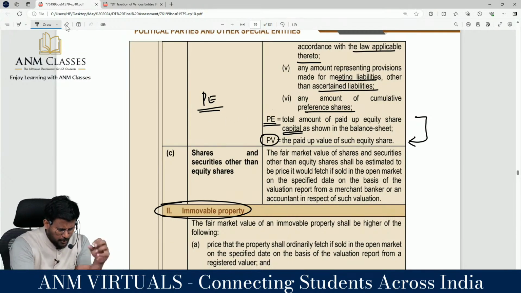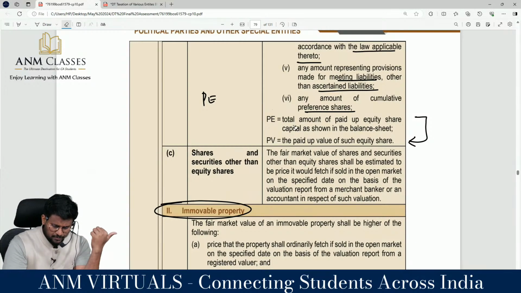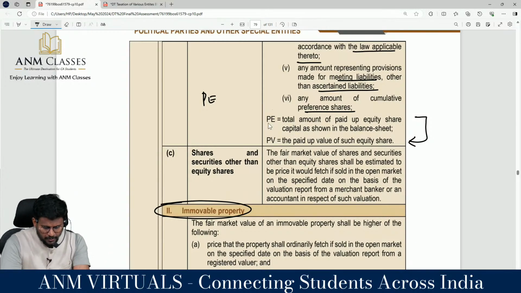What is the difference between PE and PV? PE is the total amount of paid up equity share capital in the balance sheet.